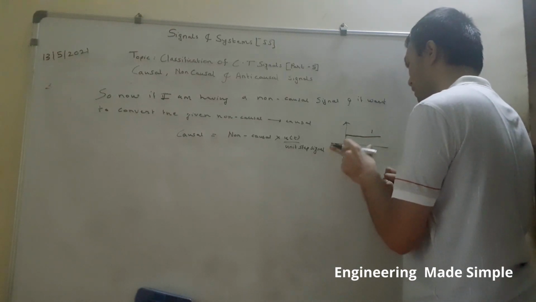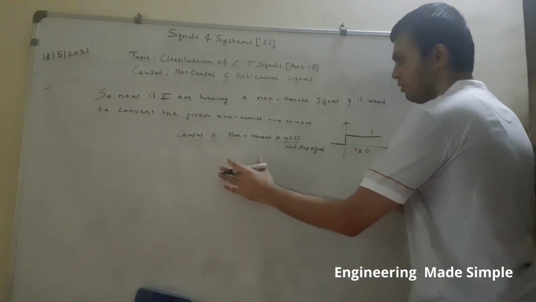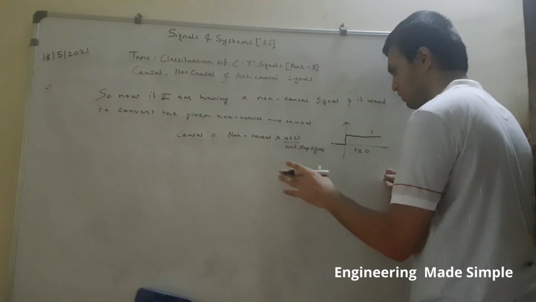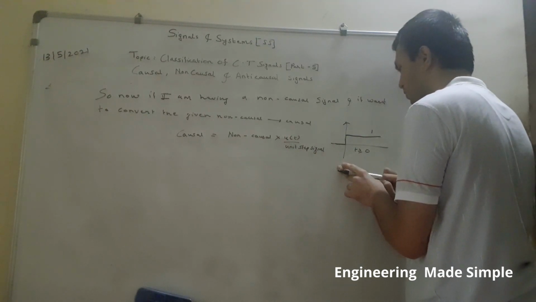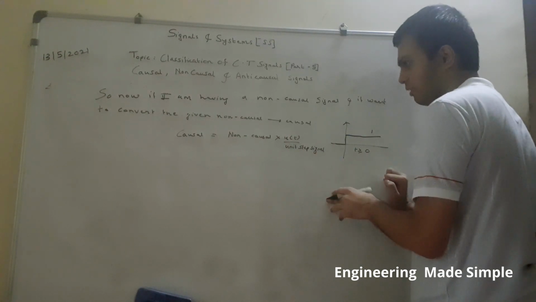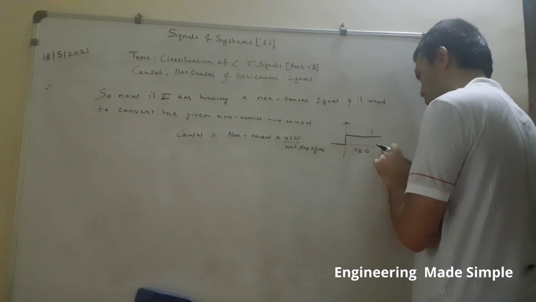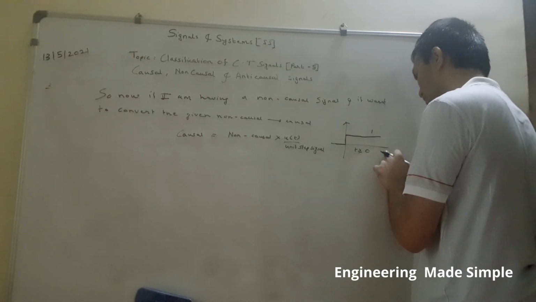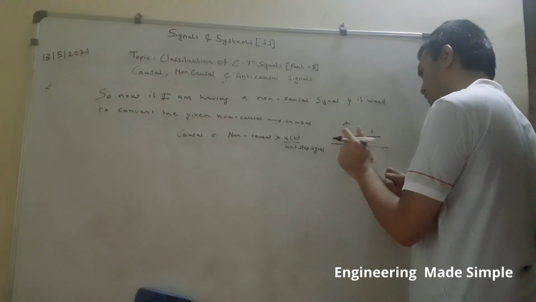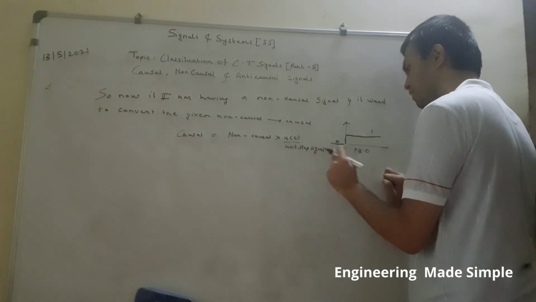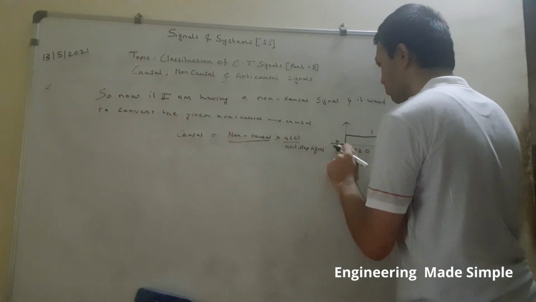If we multiply any non-causal signal with this one, the signal will become causal, because whatever the values are on the left hand side of the time axis will be multiplied by 0.